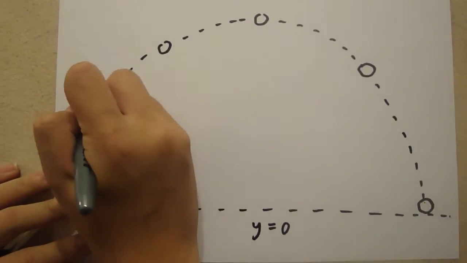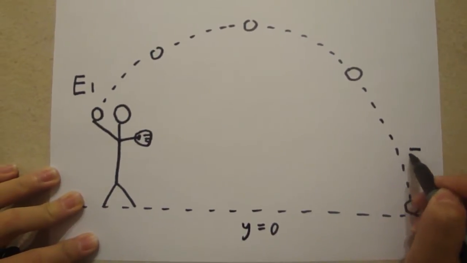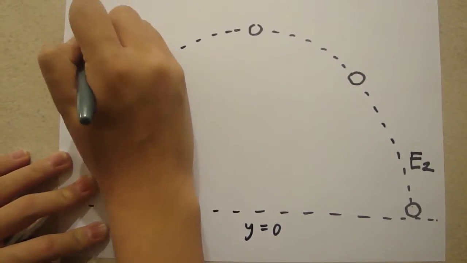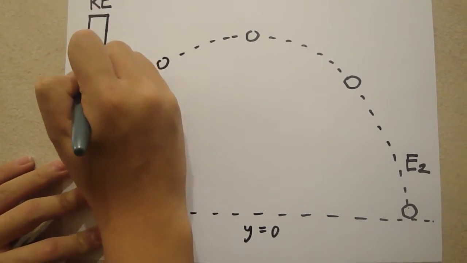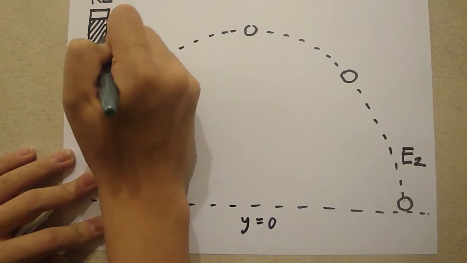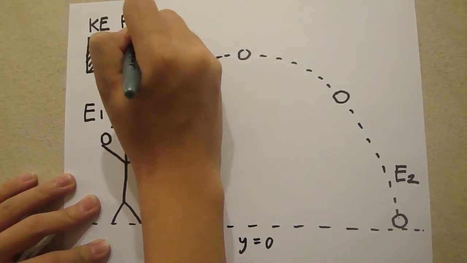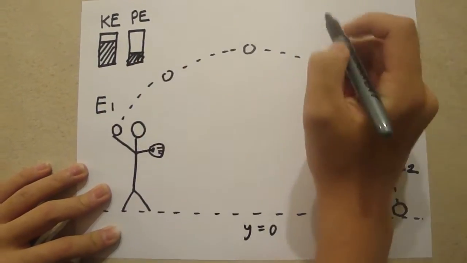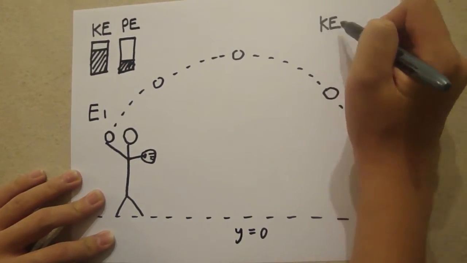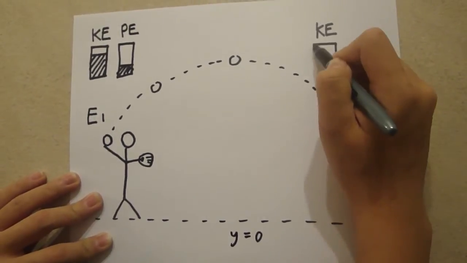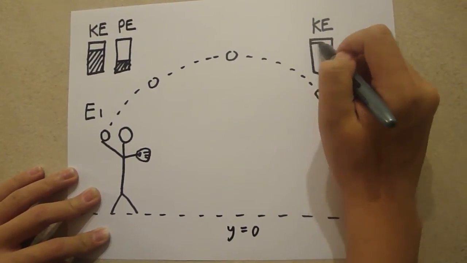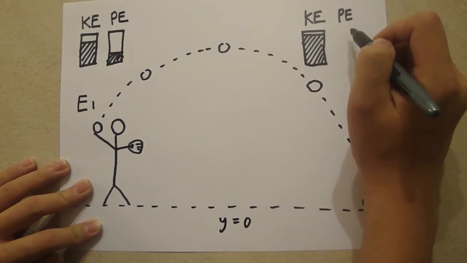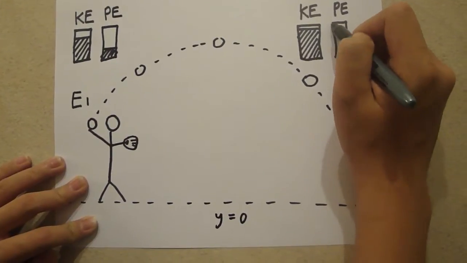For this scenario, we will assign event 1 as when it leaves his hand, and event 2 as when it strikes the ground. At event 1, the system will have some kinetic energy because of the velocity gained from Woo-hyun's hand, and some gravitational energy gained by the height of the ball when it is released. At event 2, the gravitational energy is going to be 0 because the height of the ball is then 0. Conservation of energy states that the amount of energy is fixed within the system. Therefore, all the gravitational energy must have been transferred into kinetic energy.